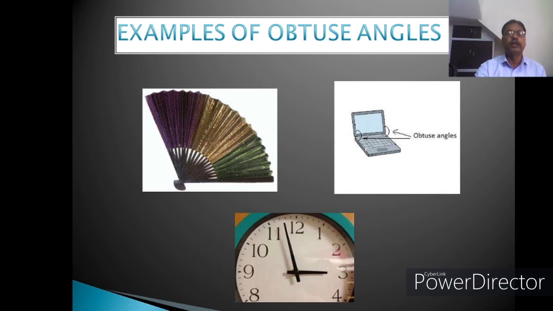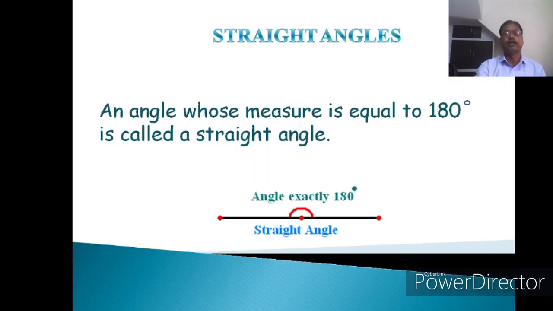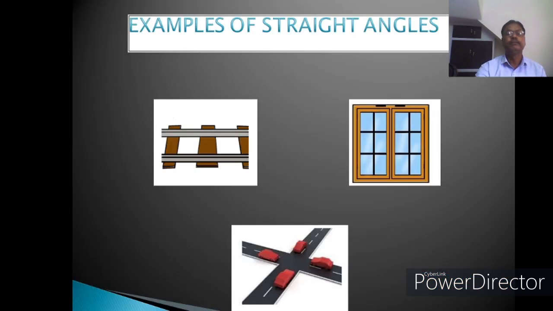Yes. Now the next, straight angle. An angle whose measure is equal to exactly 180 degrees is called a straight angle. यहाँ पर भी कोई रेंज नहीं है, exactly 180 degrees, this is called a straight angle. Now examples you can see here.